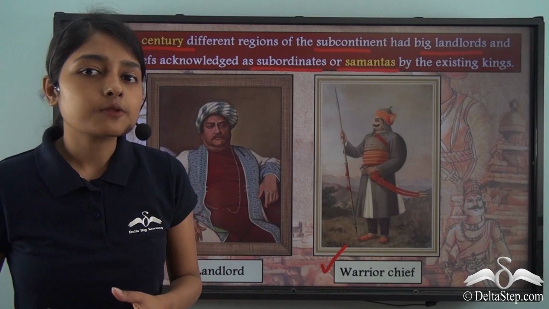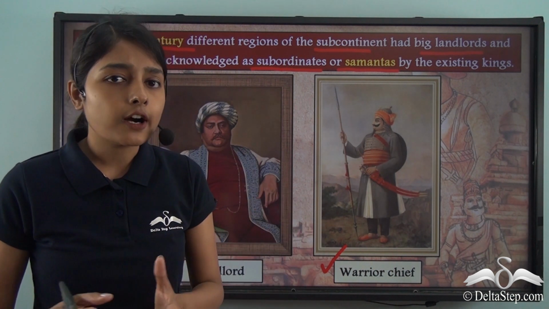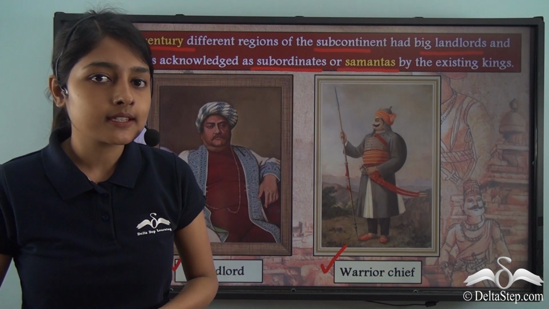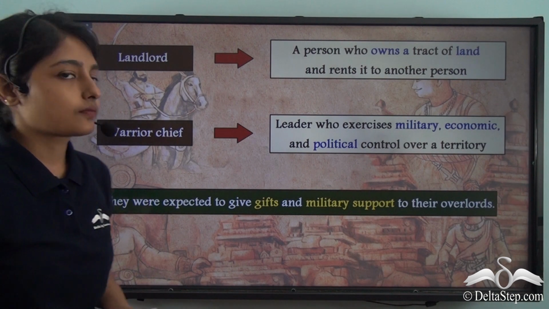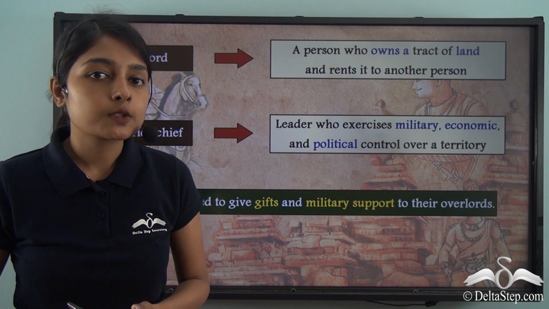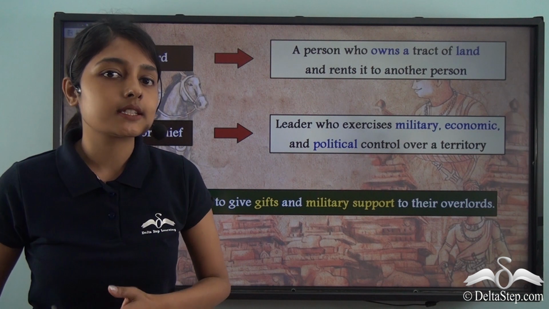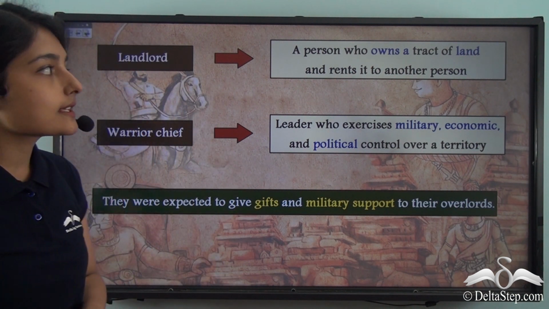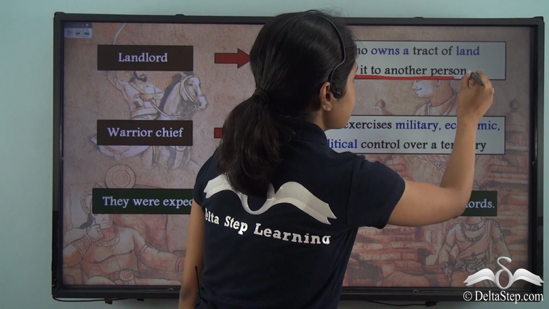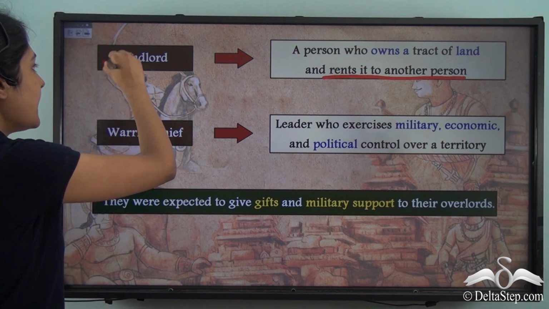Now from this, what we have to discuss is who these landlords and warrior chiefs were and why they were acknowledged as Samanthas or subordinates by the existing kings. So let us try to understand who these landlords or warrior chiefs were who had emerged by the 7th century in different parts of the Indian subcontinent. A landlord is a person who owns a tract of land and rents it to another person. That is, the ownership of land makes a person a landlord.